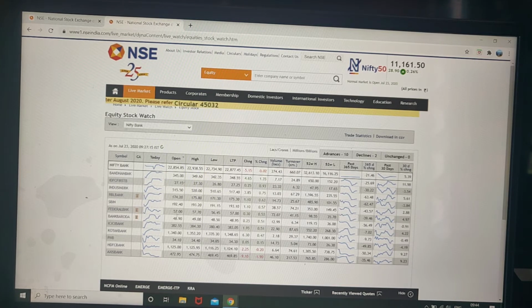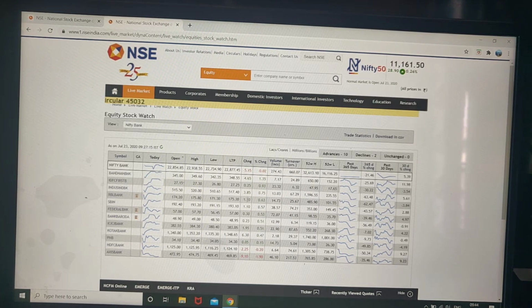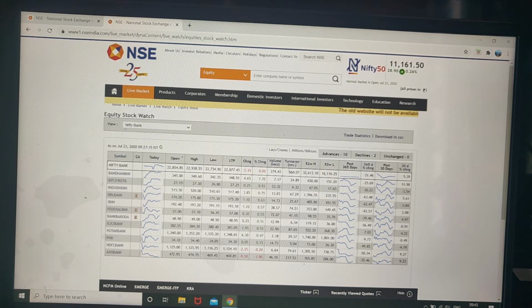This is the curve. This is the open price, high price, then low. So far what is the low, then LTP, the current price, then percentage change. This is change, this is percentage change. Then volume, how much volume of shares is being traded. And turnover, total volume with LTP, means how much amount is being traded so far.